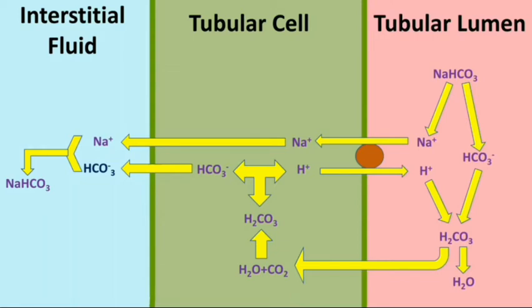Carbonic acid then again dissociates into carbon dioxide and water in presence of carbonic anhydrase, and again enters the tubular cell. Thus, for every hydrogen ion secreted into lumen of tubule, one bicarbonate ion is reabsorbed from the tubule. In this way, kidneys conserve bicarbonate ion. The absorption of filtered bicarbonate ion is an important factor in maintaining pH of the body fluids.